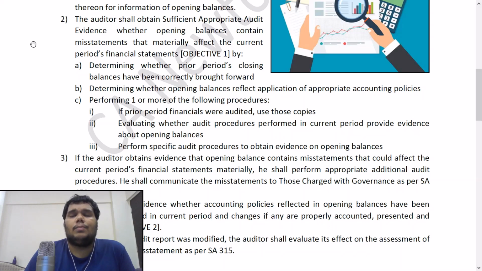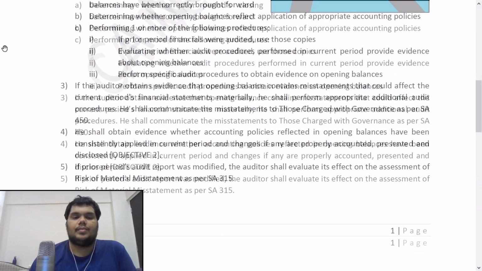So the second and third point is more relevant in a scenario where the previous period financials have not been audited. You would have to do some kind of procedures to get confidence that the opening balances are correct, because management has prepared the financials in the previous period, but nobody has checked if those numbers give a true and fair view of the entity's financial position as of that year. That is why you have to check that those numbers make sense.